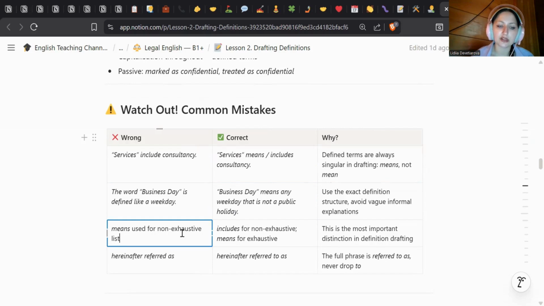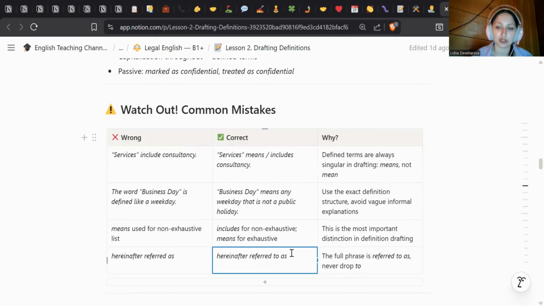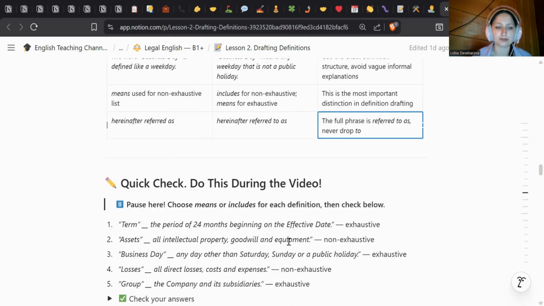Means is used for exhaustive lists. Includes is for non-exhaustive. This is the most important distinction in definition drafting. Hereinafter referred to as. The full phrase is referred to as, never drop to.